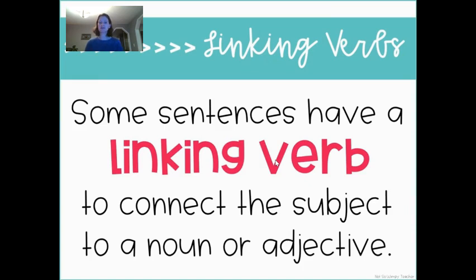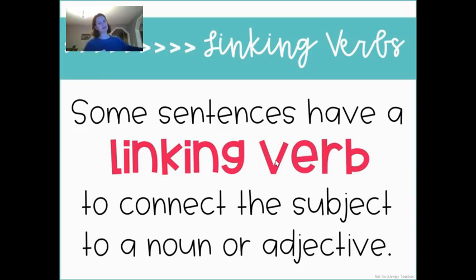So some sentences have a linking verb, and what it does, when you think of linking, think of connecting, and it connects the subject of the sentence to a noun or an adjective. So it's kind of connecting who the sentence is about to what they are and what they're doing. So kind of think of linking like that, like you're linking arms.